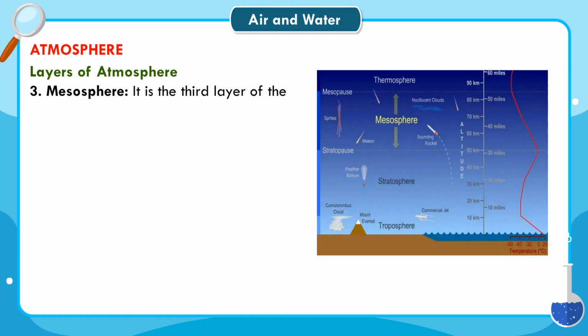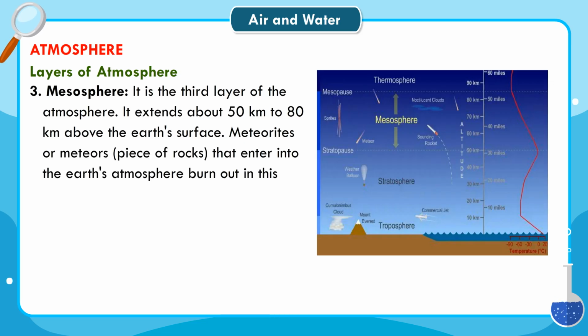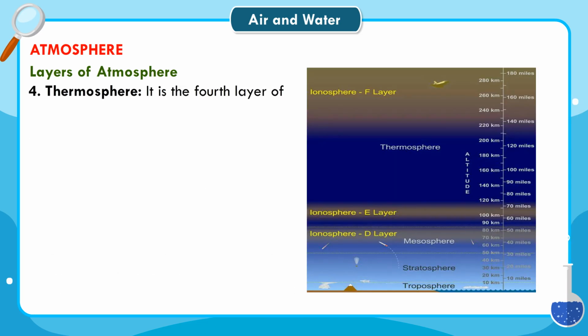3. Mesosphere. It is the third layer of the atmosphere. It extends about 50 kilometers to 80 kilometers above the Earth's surface. Meteorites or meteors, pieces of rocks that enter into the Earth's atmosphere, burn out in this layer, hence are unable to reach the Earth.